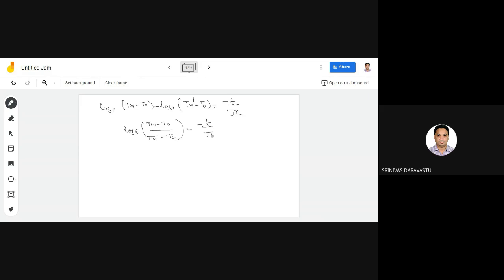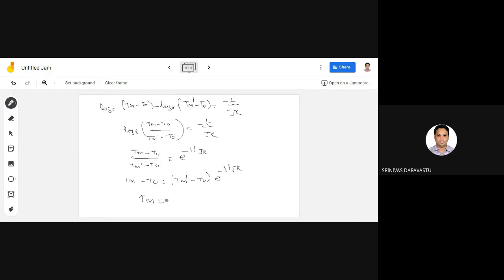Now log base e of (Tm minus T naught) by (Tm1 minus T naught) equals minus t by JK. Applying the exponential on both sides, (Tm minus T naught) by (Tm1 minus T naught) equals e to the power of minus t by JK. So Tm minus T naught equals (Tm1 minus T naught) e to the power of minus t by JK.